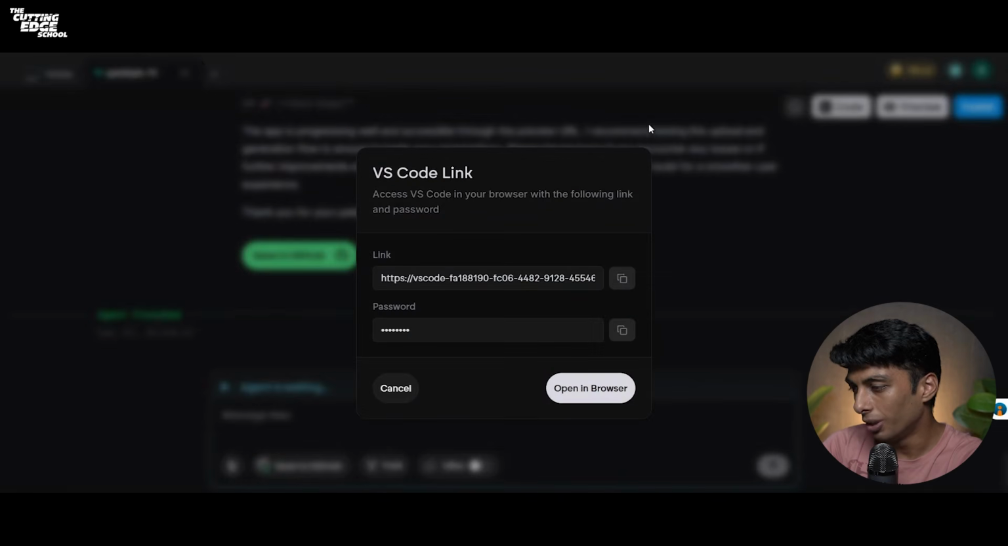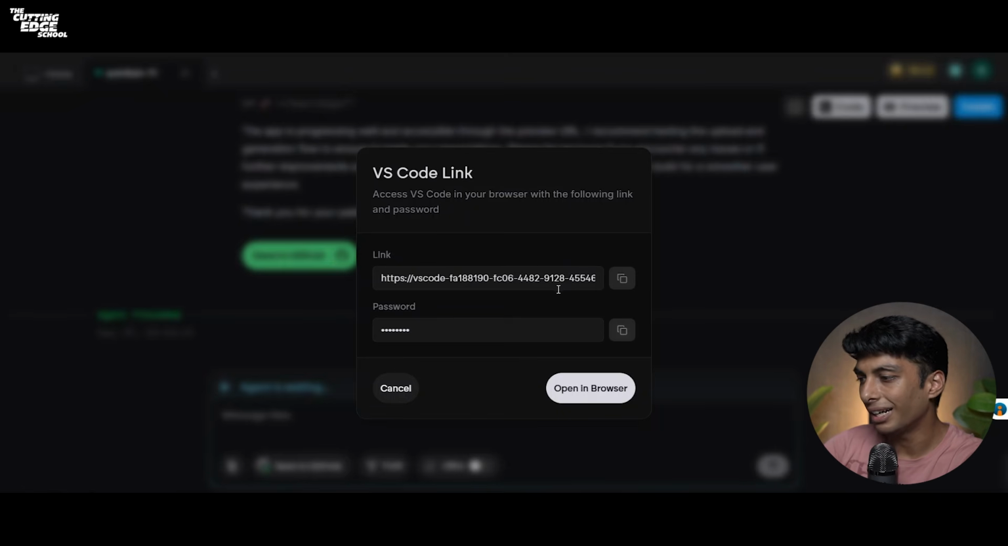I click on this code. Now it gives me a VS Code link. So for those who don't know, VS Code is an editor for the coding platforms, which means if I need to write a code or to create a project using coding, I'll have to use VS Code as my editor. It's kind of like Notepad is for text, VS Code is for other languages.